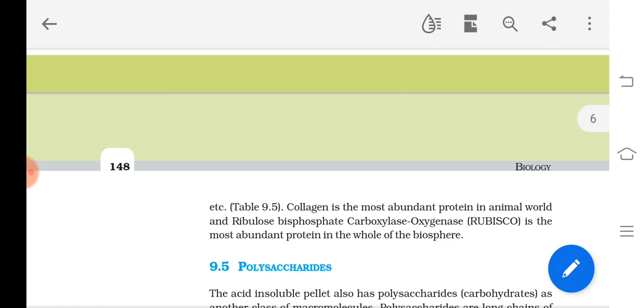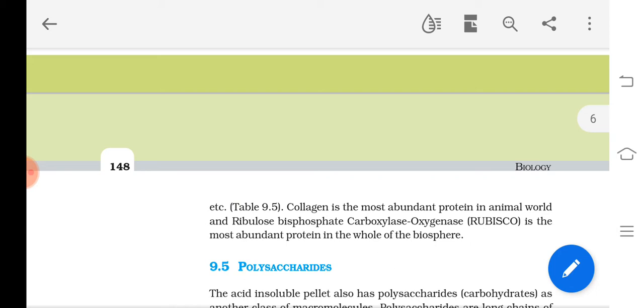What is the full form? Ribulose biphosphate carboxylase oxygenase. It does both reactions, carboxylation and oxygenation, on the substrate ribulose biphosphate. Rubisco is the most abundant protein in the plant kingdom, and in the whole biosphere.